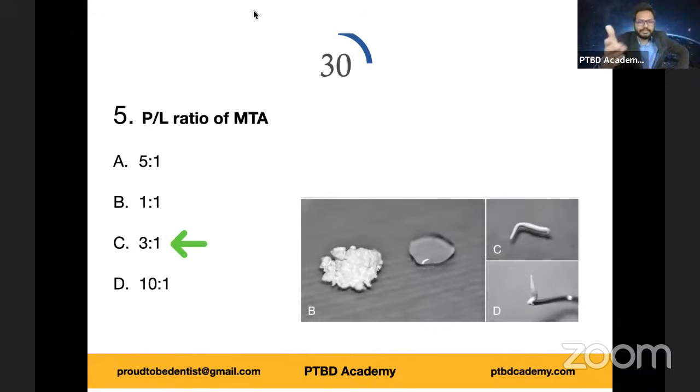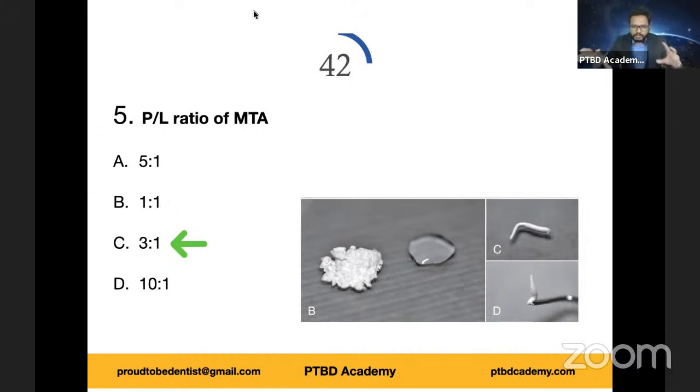And also you can see the powder and liquid. So once you mix powder and liquid, the pH rises very rapidly. The pH rises to around 12. And the matrix which is formed is very rigid, containing calcium silicate hydrated materials along with calcium hydroxide. So this calcium hydroxide is the basis for various advantages we have associated with MTA.